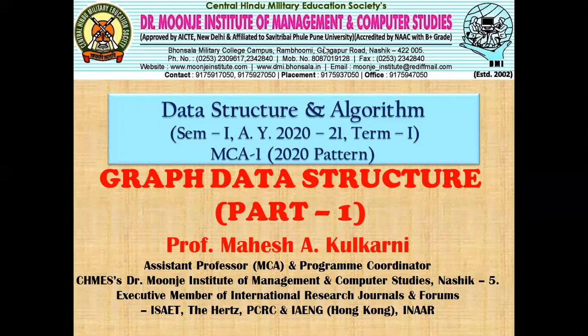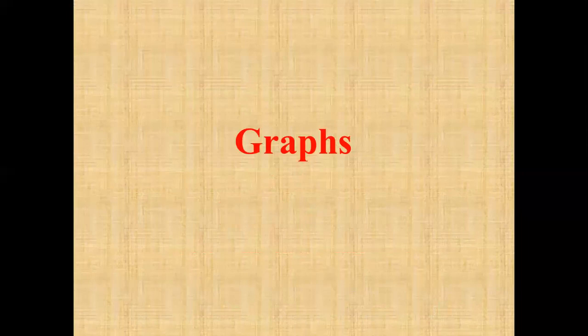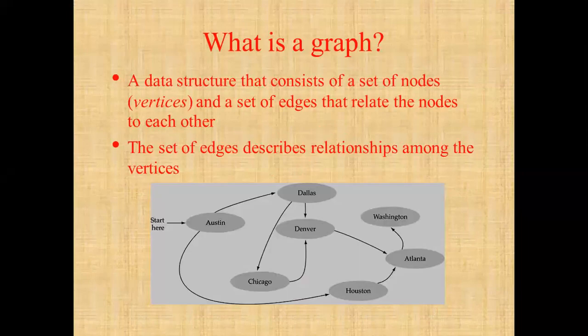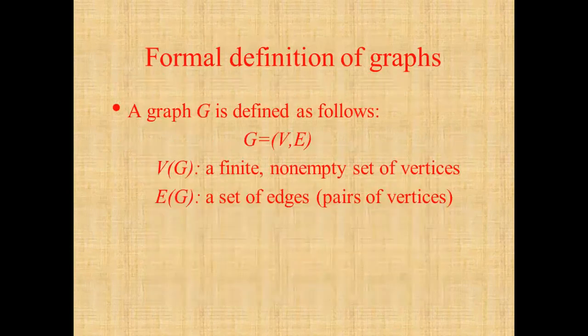But no, it's okay. The graph is a data structure which is nonlinear in the sense that it consists of a set of nodes and a set of edges that relate the nodes to each other, as shown on your screen. Each edge describes the relationship between vertices, meaning there will be an edge from one vertex to another. Technically we can define the graph as G of V, E.